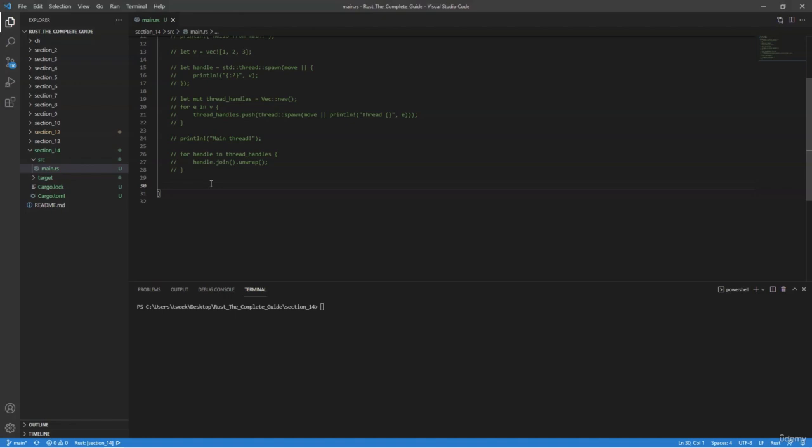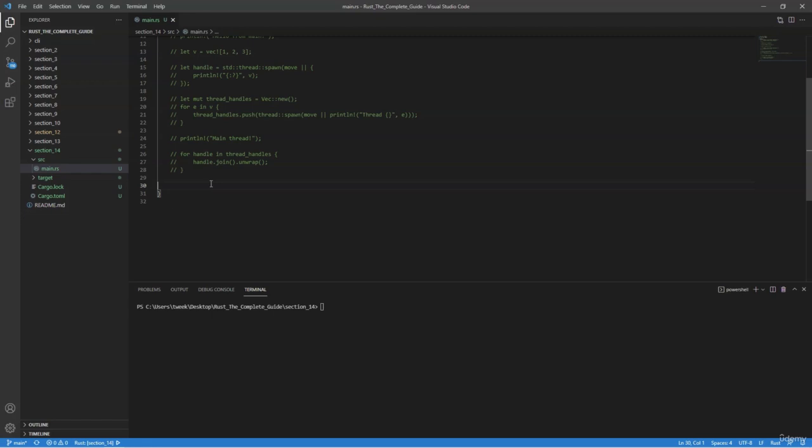Message passing is where threads communicate by sending each other messages containing data. For this to be accomplished, Rust uses channels, which is a concept that the standard library provides for us. The channel has two ends, a transmitter and a receiver. The transmitter sends data and the receiver takes in that data. A channel is considered closed when either the transmitter or the receiver end is dropped.